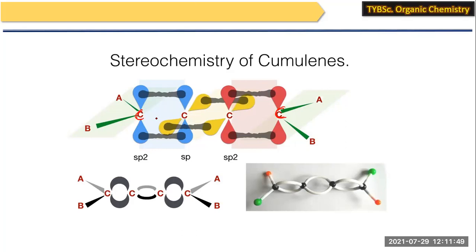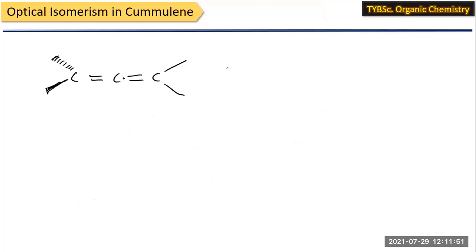Here these are the terminal carbons, and they always have sp2 hybridization, while the middle carbon always has sp hybridization. Now these two groups always lie in the plane, and these two groups are always out of the plane.